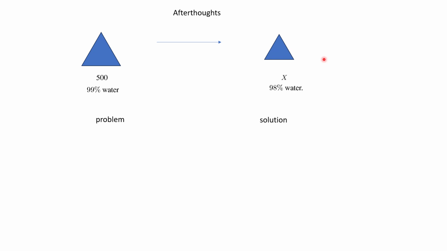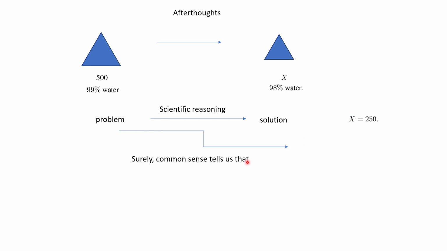So we had a problem which had a solution. And in this case, the solution was surprising. It was counterintuitive. The solution was actually 250, and we applied scientific reasoning to get to that. And many people, when presented with this, will say, well, look, it's 500 to start with. It's lost 1%. How can it be 250? They will apply their own common sense reasoning and say, well, it's only lost 5, so it's 495.